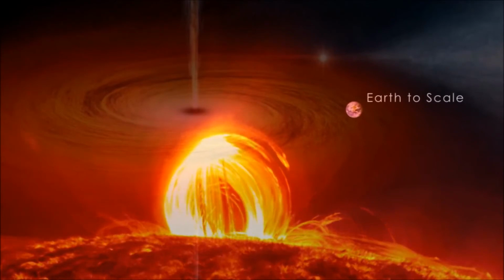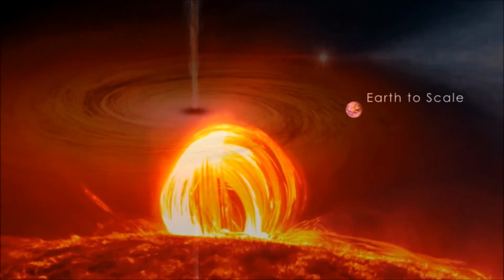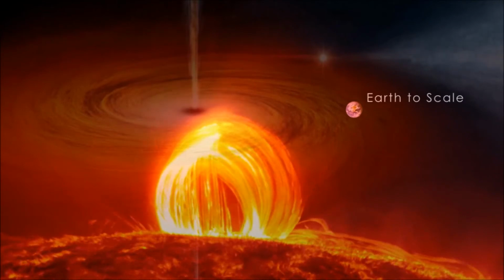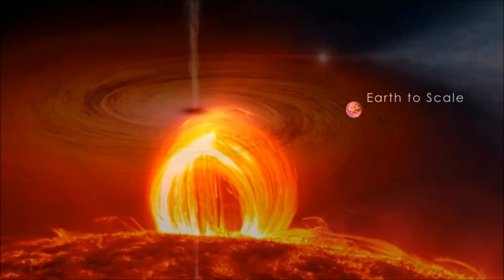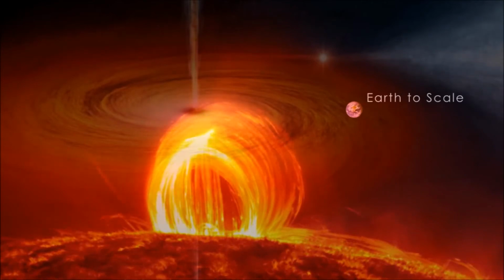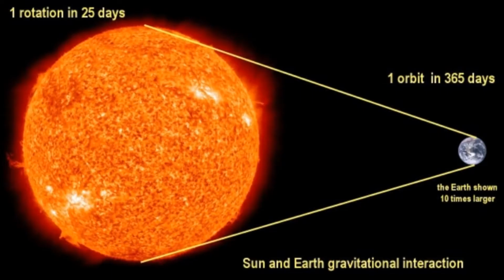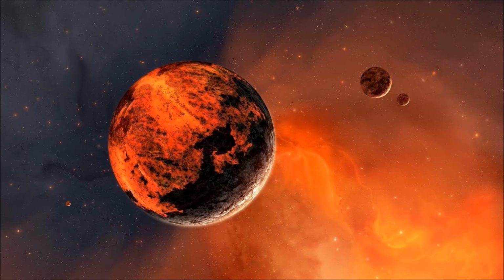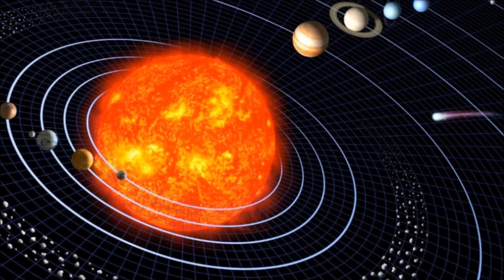But that's not all. The mass added to the Sun increases the mass of the Sun. The mass of the Sun that has grown increases the gravity of the Sun. The gravitational force of the Sun that grows pulls the Earth to the Sun with stronger force. Strong gravity of the Sun on Earth brings the Earth closer to the Sun. That is why the Earth is approaching the Sun. The Earth that approaches the Sun causes more heat to reach Earth. These are the main causes of global warming of the Earth. In the end, the Earth will burn and shatter on the Sun's surface and become part of the Sun.